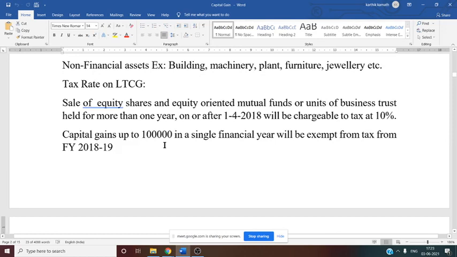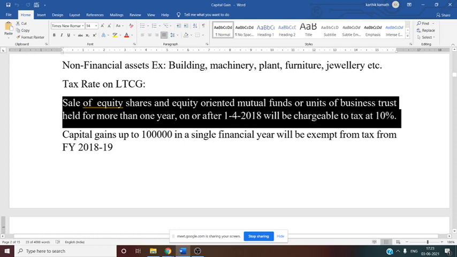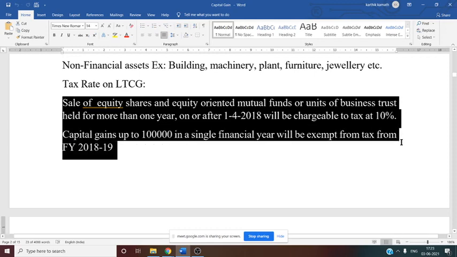And here they have also mentioned, see this, sale of equity shares and equity oriented mutual funds or units of business trust held for more than 1 year on or after 1/4/2018 will be chargeable to tax at 10%. So what do you mean by this now?